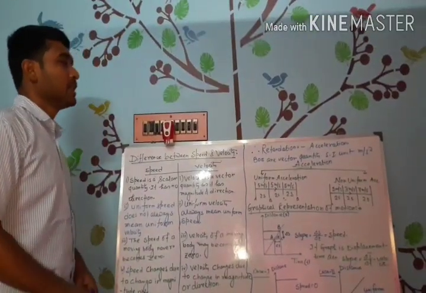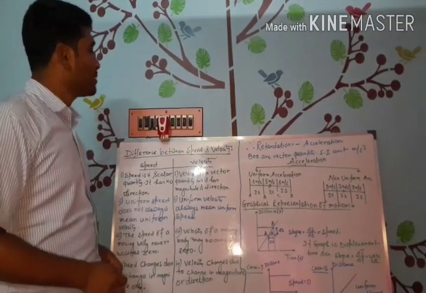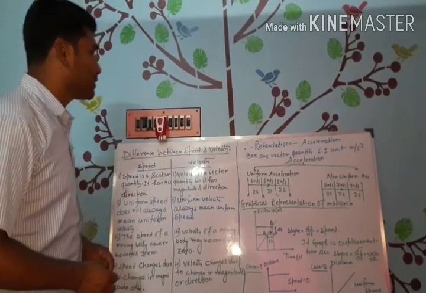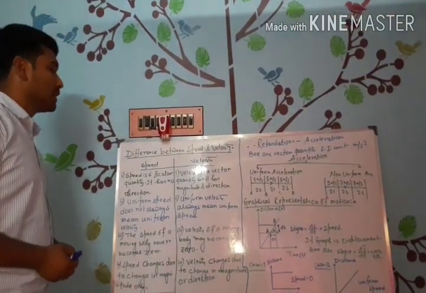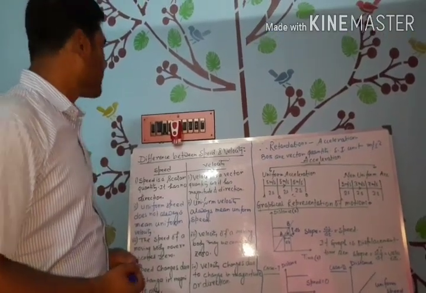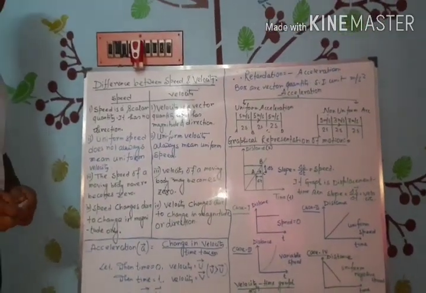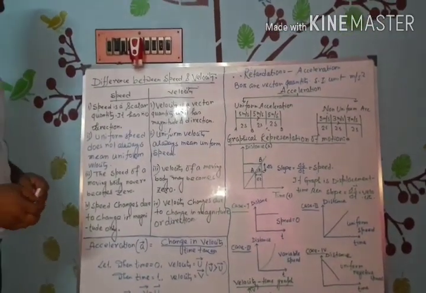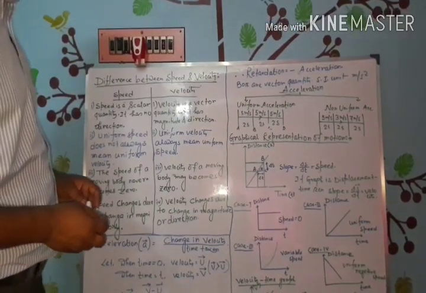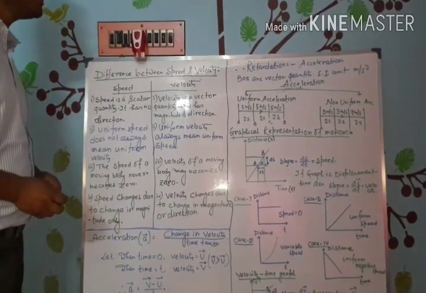Students, in the previous class we discussed up to the concept of velocity. Today we start with the difference between speed and velocity. Point number 1. Speed is a scalar quantity as it has no direction. But velocity is a vector quantity as it has both magnitude and direction.